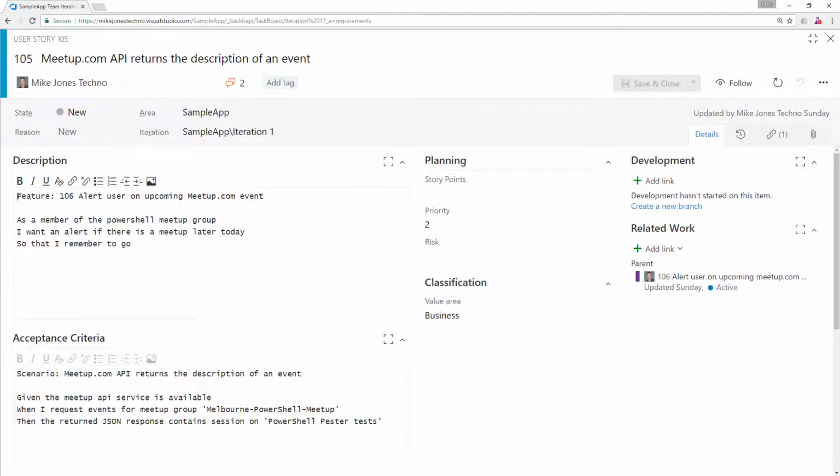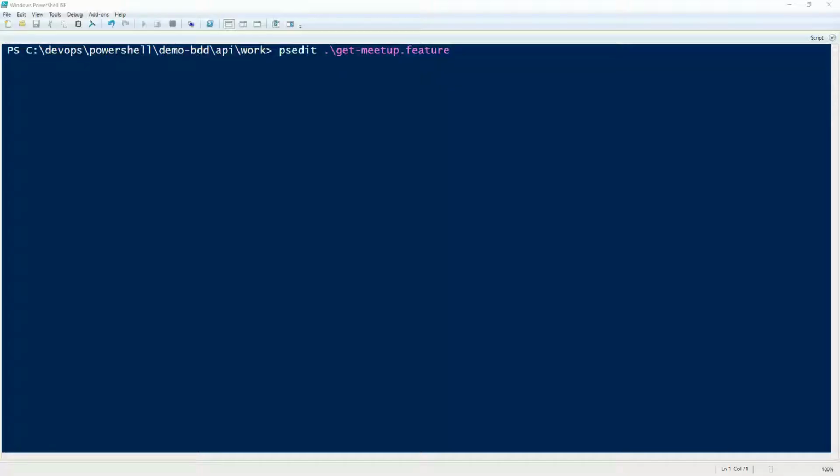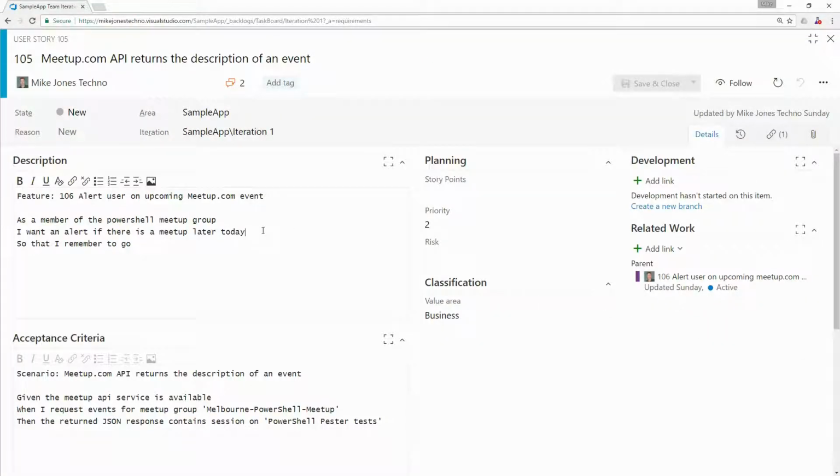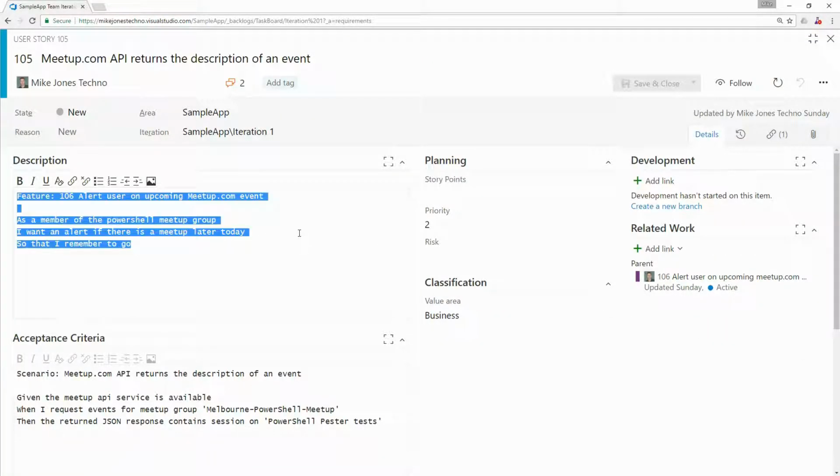Cool. So I'm going to switch over to a PowerShell window. And I've already got it ready. I'm going to sit down then. Thank you. We already have a command there. I'm just going to create or edit a getMeetup.feature file. Now that file is just a plain empty file. There's nothing in it. Okay. What I would like you to do is to go back to my Chrome browser, scroll up that window a little bit, and we'll copy out all of that content in there, and we'll paste it into the PowerShell window.